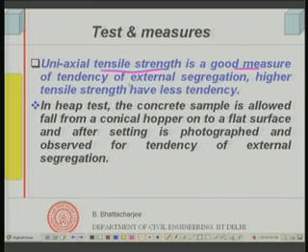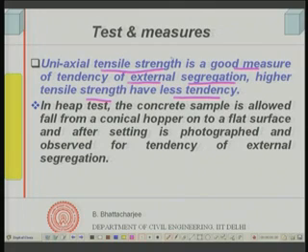There are some ways to measure this against external segregation. Higher tensile strength means less tendency. So, a workable mix will have less tendency to segregate as well, because the mortar will have sufficient cohesiveness and sufficient quantity to hold the quartz aggregate in position and also disperse them. This uniaxial tensile strength is related to workability, so good workable mixes generally have less tendency to segregation.